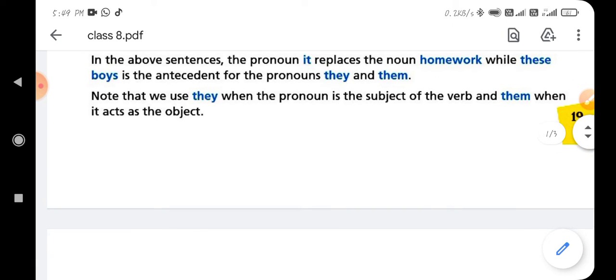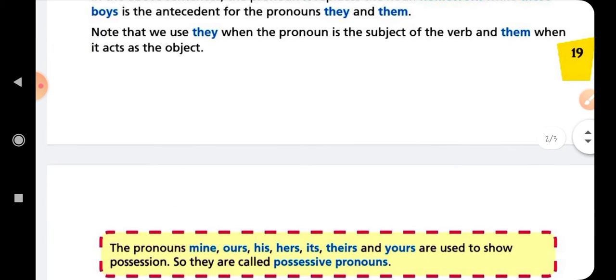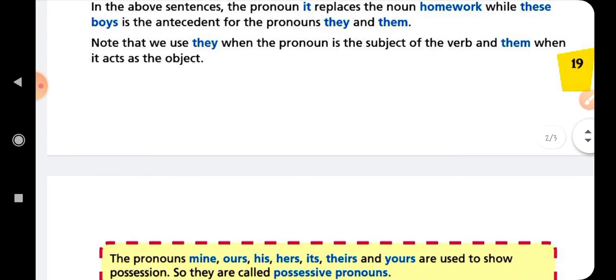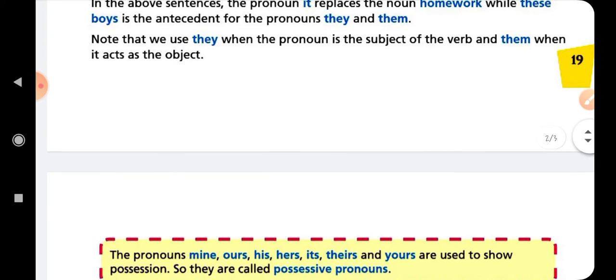And we can also use this pronoun as a possessive pronoun, like I, my. Okay, we, our, you, your, he, his, she, her, it, its, they, their. I will also explain on the board whenever we get the chance. So listen carefully now.